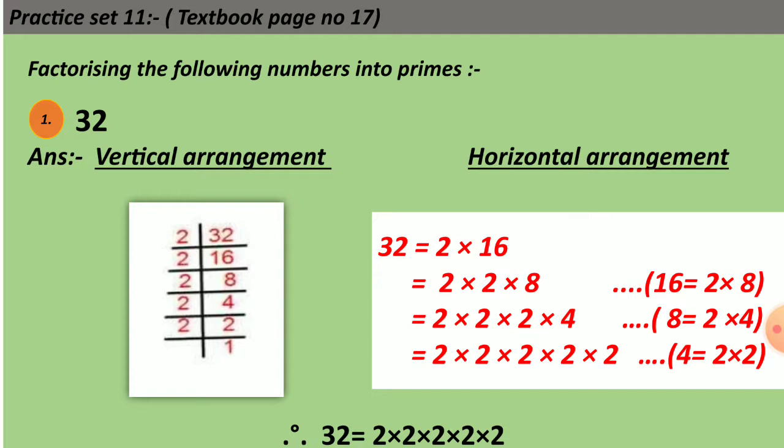Now we are going to see the horizontal arrangement. So the factor of 32 is 2 multiplied by 16. In the second step, you will factorize 16. In the bracket, I have given the factors of 16, 2 multiplied by 8. Again, in the third step, you will factorize 8. In the bracket, I have given the factors 2 multiplied by 4. Again, in the next step, you will get the factors of 4. That is 2 multiplied by 2. So, if you write the number 32 in the product form, you get the factors as 2 multiplied by 2 multiplied by 2 multiplied by 2 multiplied by 2.